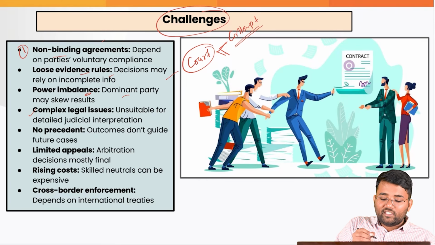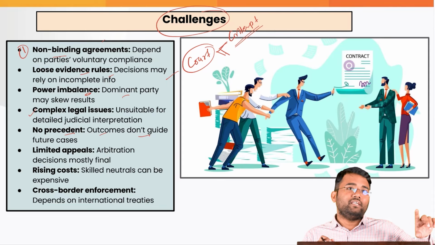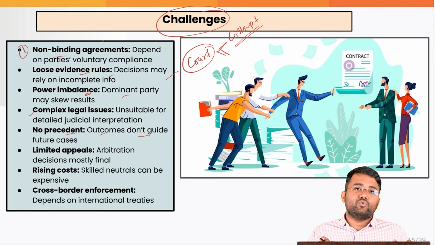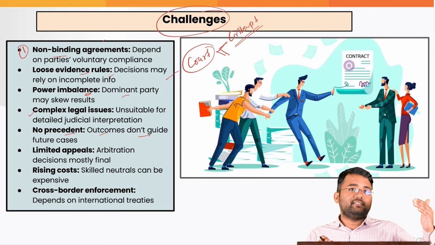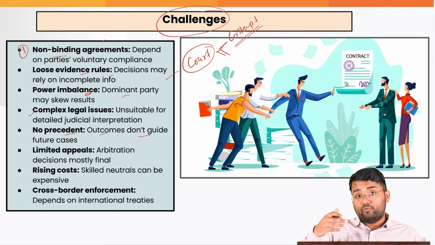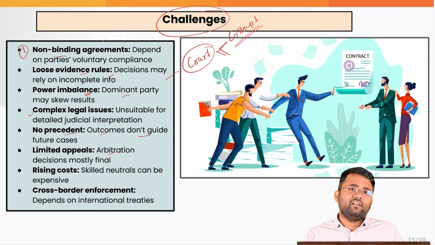And then no precedent. For example, outcomes don't guide future cases as such, which is the case in the Supreme Court, which is a court of record. Whatever the judgments are, they act as a guide for future cases. Limited appeals: arbitration decisions are mostly final, and the aggrieved person may not have an option to appeal further.